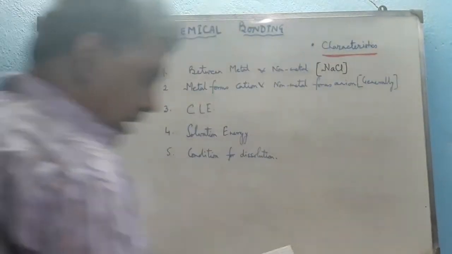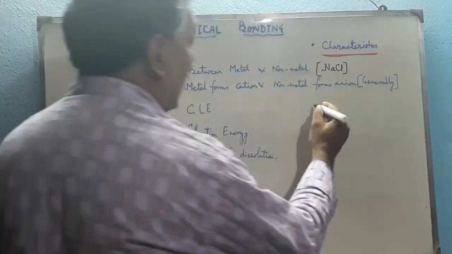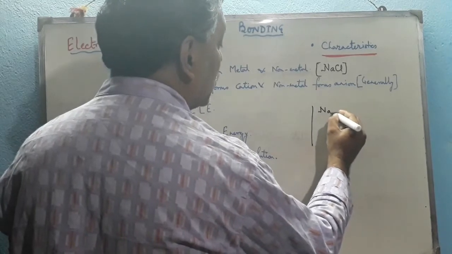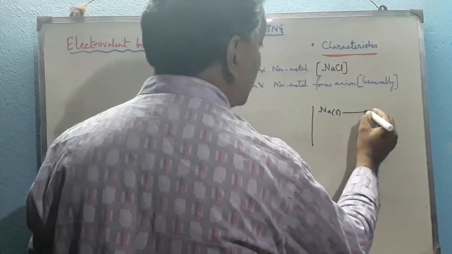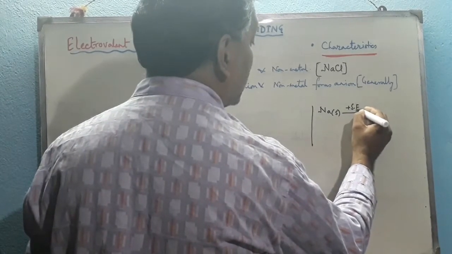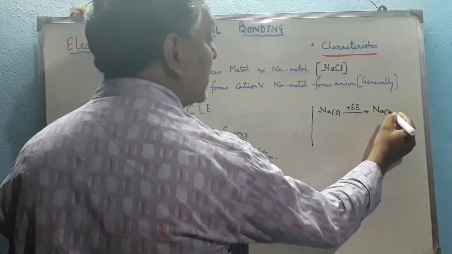Now we can explain the formation of sodium chloride like this. We know that sodium is a solid substance. First, we have to give some sublimation energy to form Na gaseous.